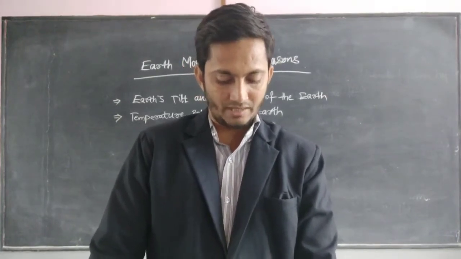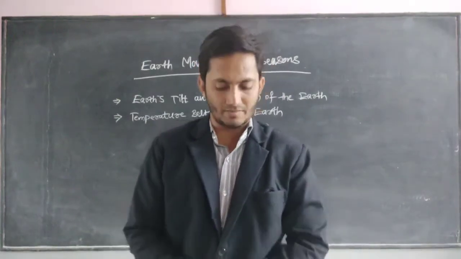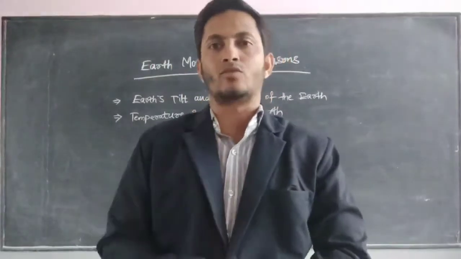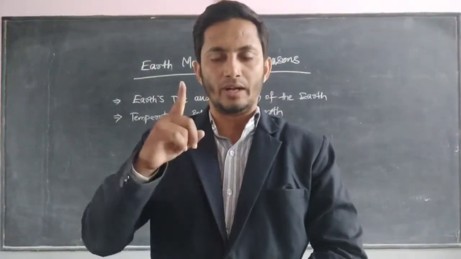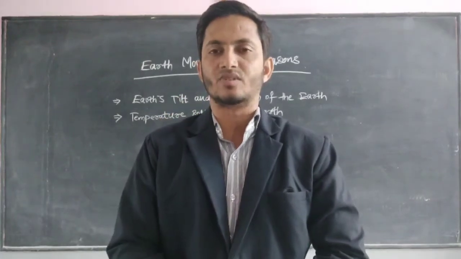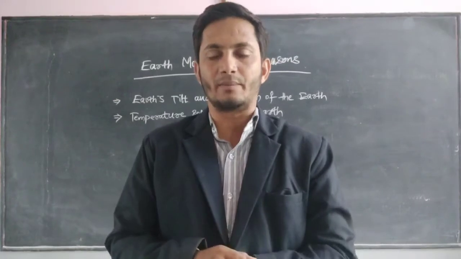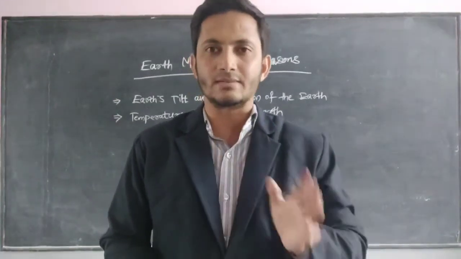What do we mean by the inclined axis? If I ask you one question, if throughout the year we have only one season, what will happen? Can you imagine what will happen if we have 12 months of the year only summer?